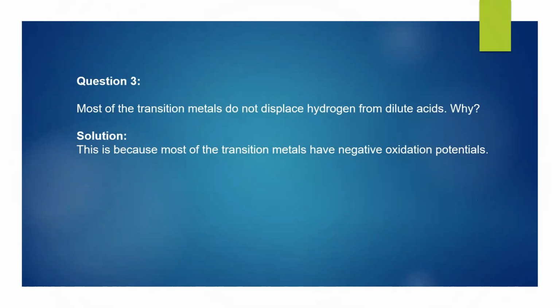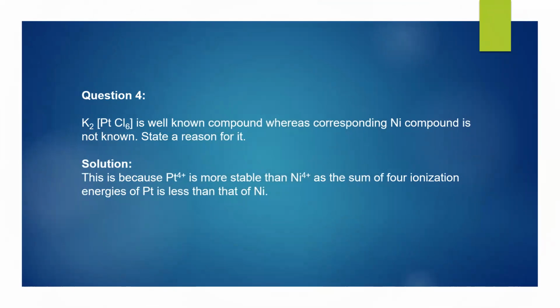Next, very important questions. Most of the transition metals do not displace hydrogen from dilute acids. Reason? Because the transition metals have negative oxidation potentials. Do you know K2PtCl6, that is potassium platinum hexachloride complex, is a well known compound, whereas the corresponding nickel compound is not known because Pt4+ is more stable than Ni4+.